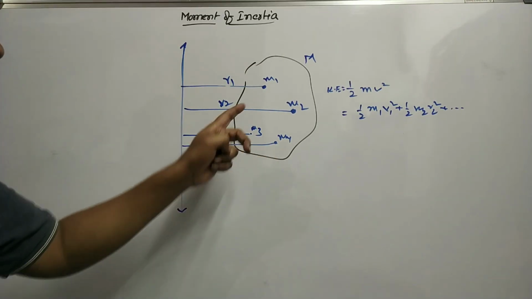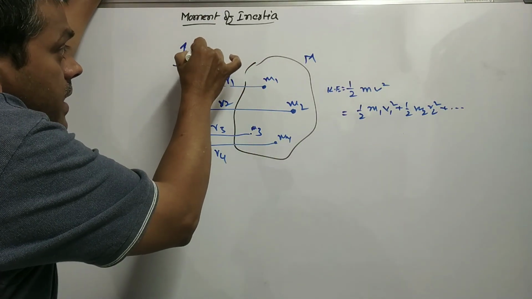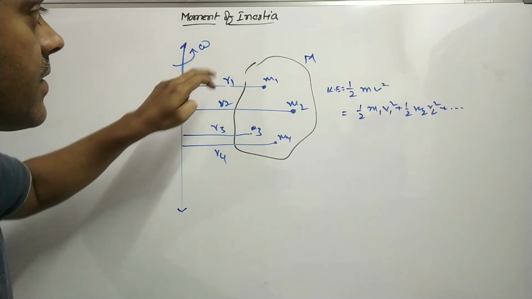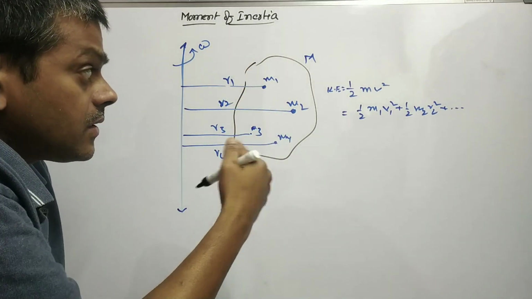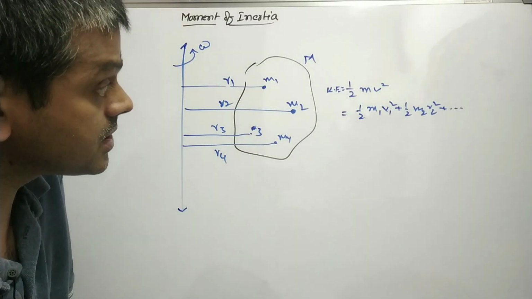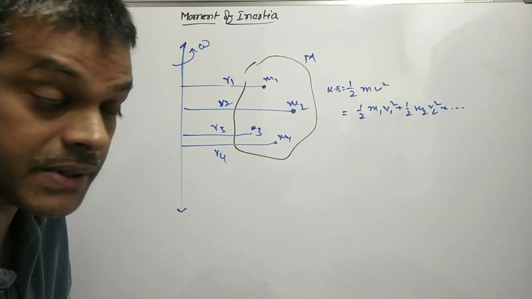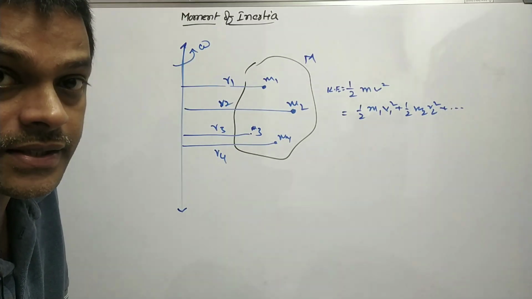But this rigid body rotates about this axis with angular velocity omega. That means when a body is in rotatory motion, different particles of the rigid body may have different linear velocities, but all have the same angular velocity.